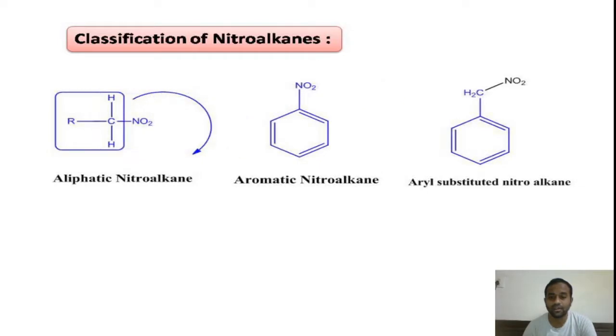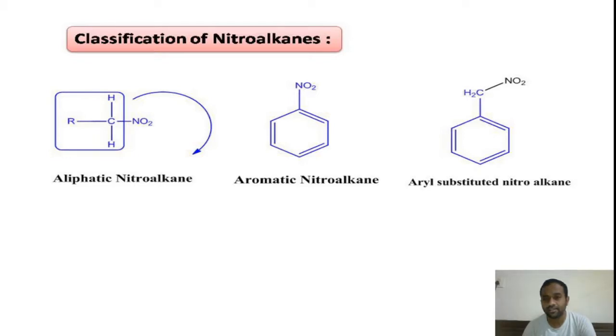And you should not confuse them with another type of nitroalkane, the last one you can see in this slide. Here the compound has an aromatic ring in it, but the nitro group is not directly attached to the cyclic aromatic ring.